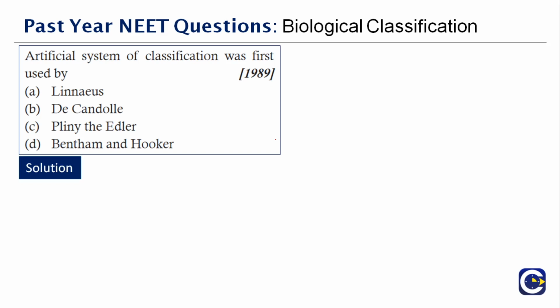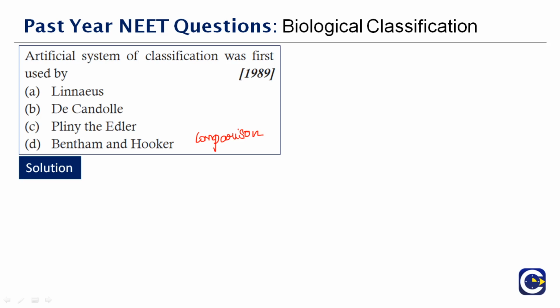So we just now saw what is artificial system of classification. A comparison is made between 2 or 3 characters and they will study, based on that, the different types of organisms. During the early period in taxonomy, this system of classification was initial because when we initially started studying organisms, their structure, their cell wall, their mode of nutrition, and so on, we did not get much information because that was just the beginning stage where we started to research and study. So when the scenario was like that, we did not get many characteristics to study.